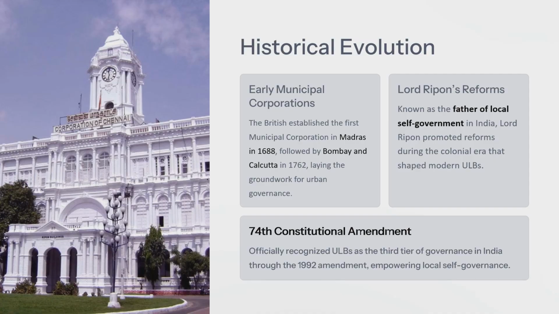So today we are starting with the historical evolution. This is the Municipal Corporation of Chennai, earlier known as Madras. The earlier municipal corporations were British-made. The first one was in Madras in 1688, and next in Bombay and Calcutta in 1762. So why Madras, Bombay and Calcutta? You must remember, they were the main towns, the main cities, and for them municipal corporations were created.